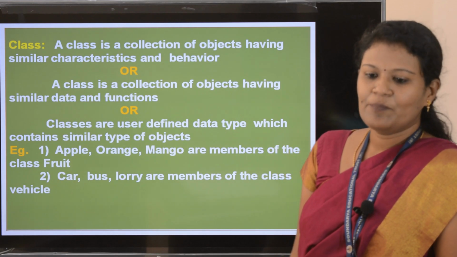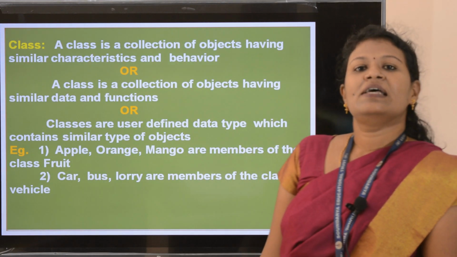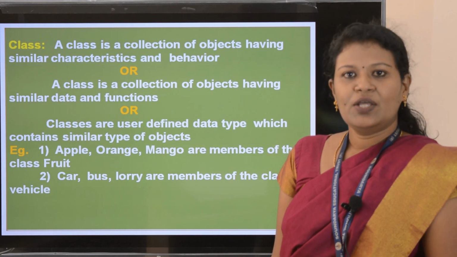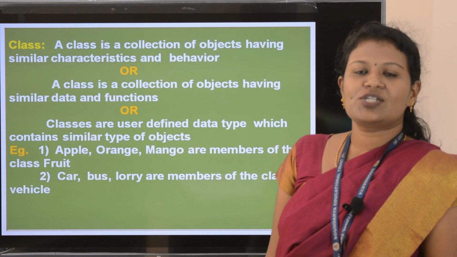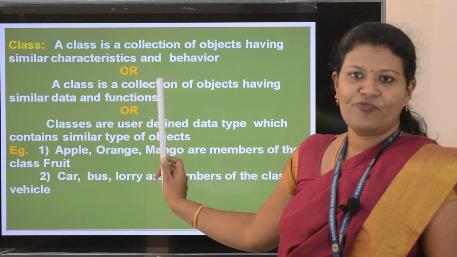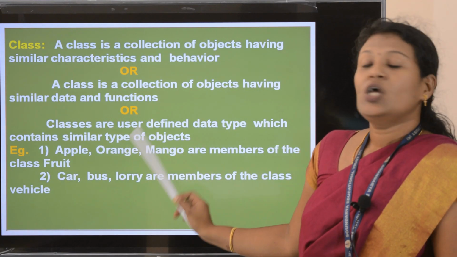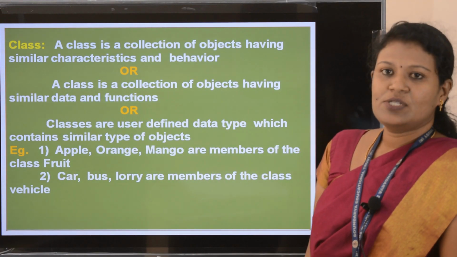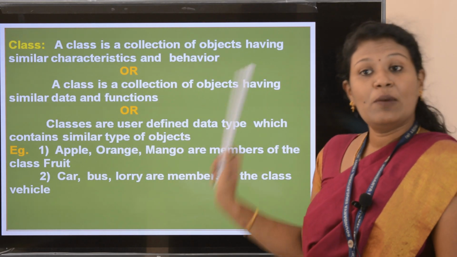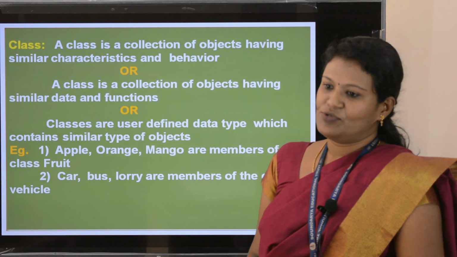Once more I will say. First one, class is a collection of objects having similar characteristics and behavior. Or you can say class is a collection of objects having similar data and functions. Or you can say classes are user-defined data types which contain similar type of objects. And one more definition I told, class is a blueprint of an object.